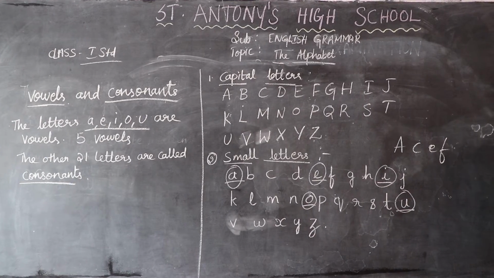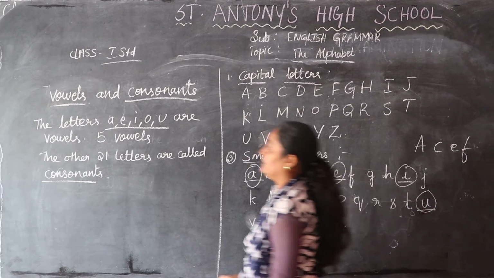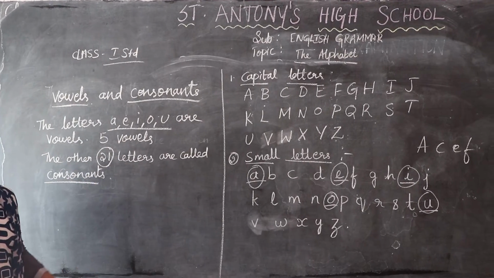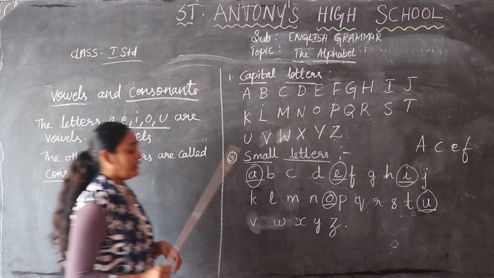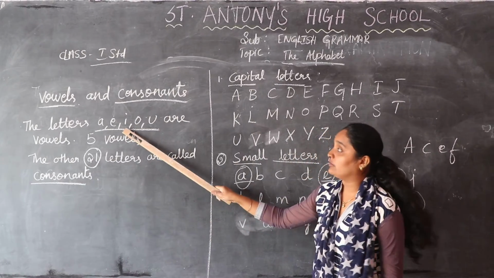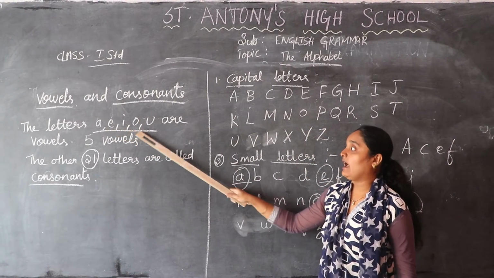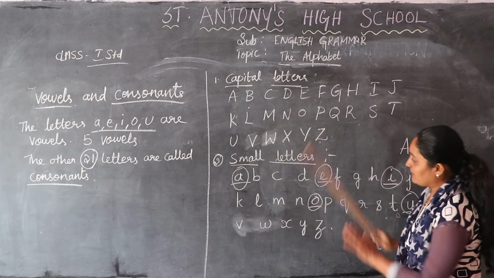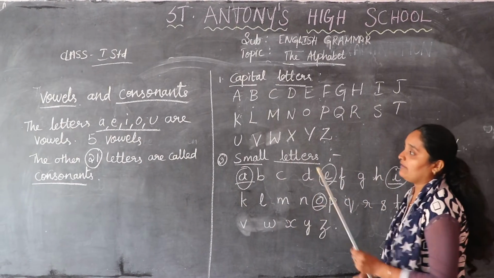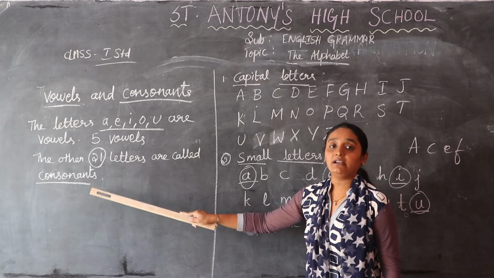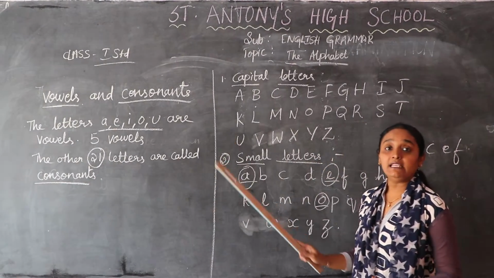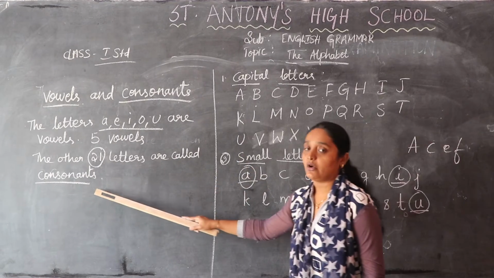How many are there when you count? There are 21 letters, the remaining letters. When you remove the vowels A, E, I, O, U, 5 vowels are there. The remaining letters, how many do you have? 21. These are known as consonants.